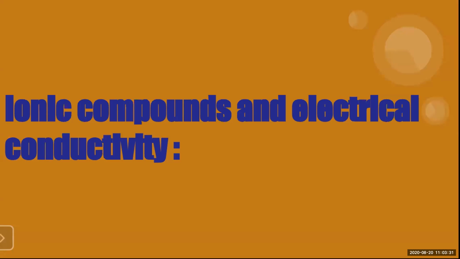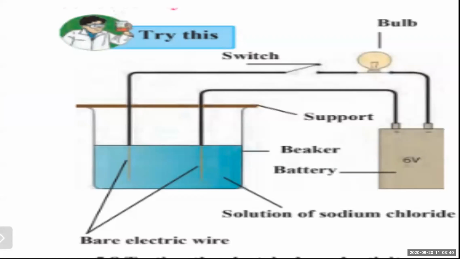Next is ionic compounds and electrical conductivity. This is on page number 770. Ionic compounds and electrical conductivity.